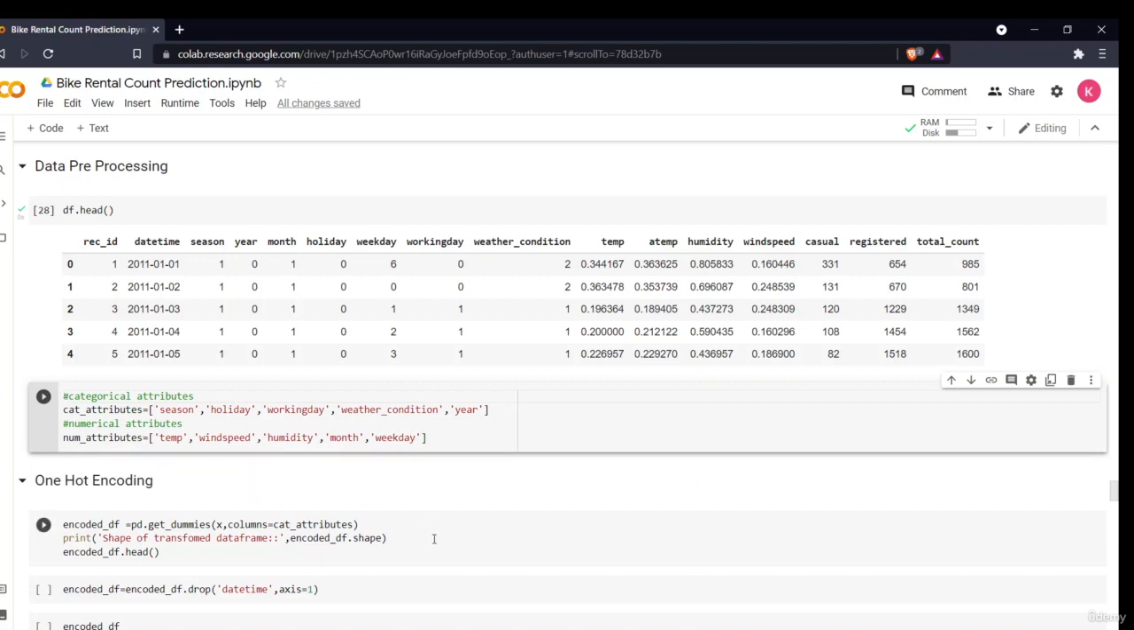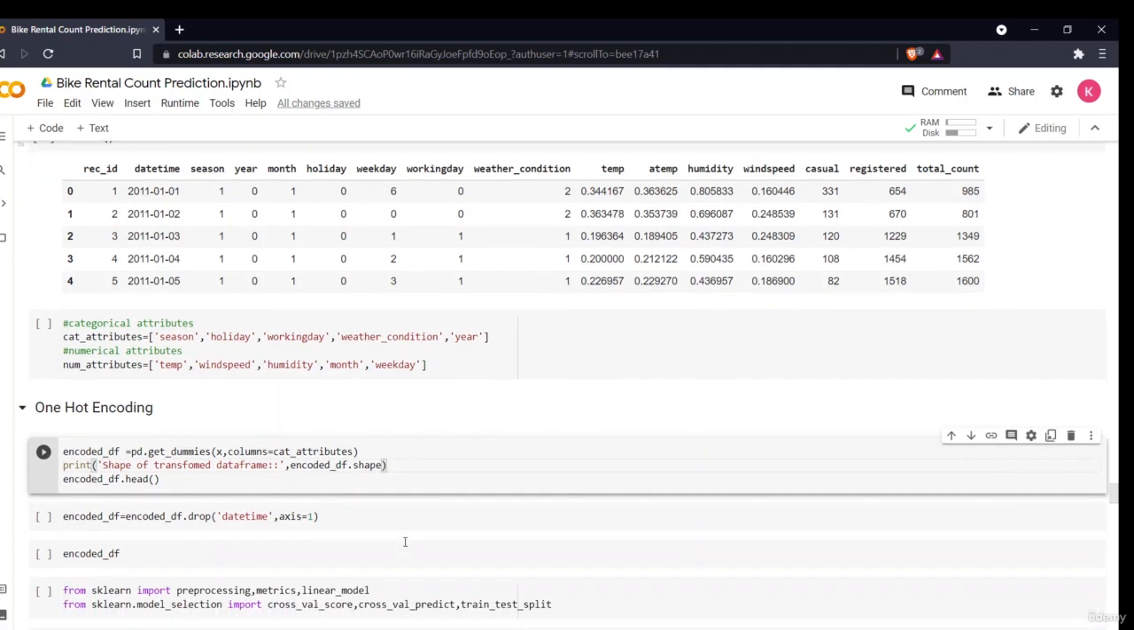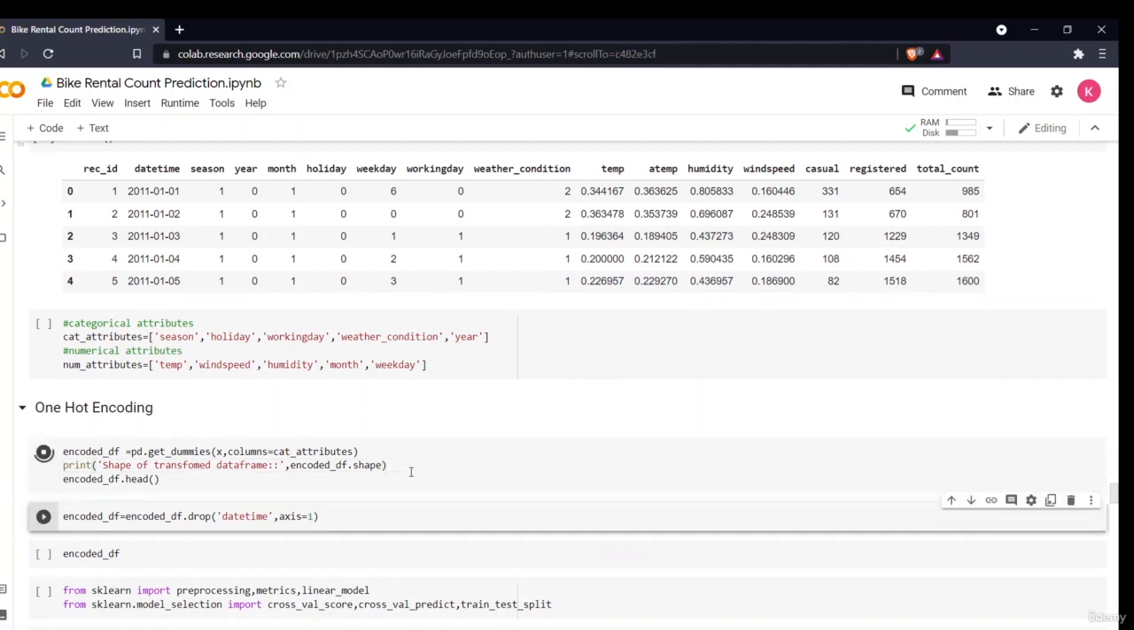Now on the categorical variables I'll be doing one hot encoding. The label encoding is already done, and in one hot encoding it will be creating dummies. I'll be showing you that. First let me execute it and then I'll show you how it is looking.